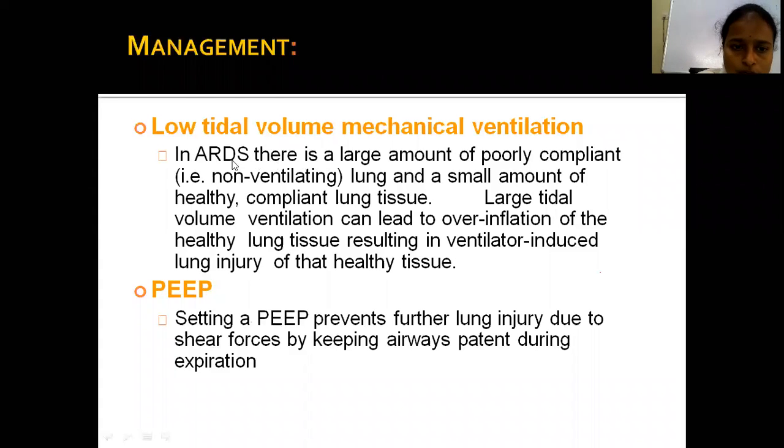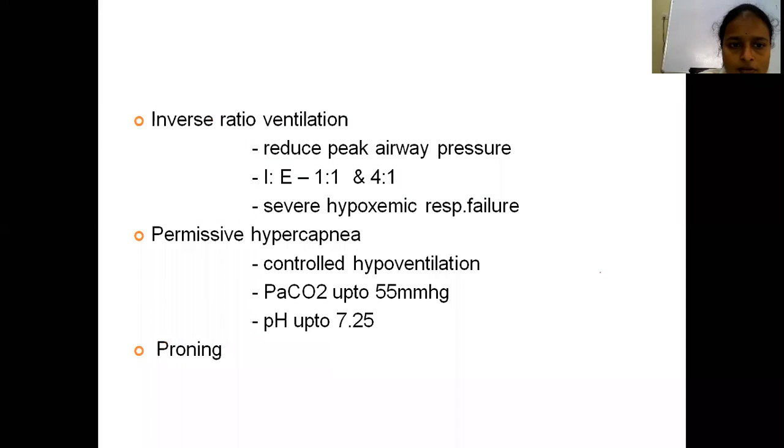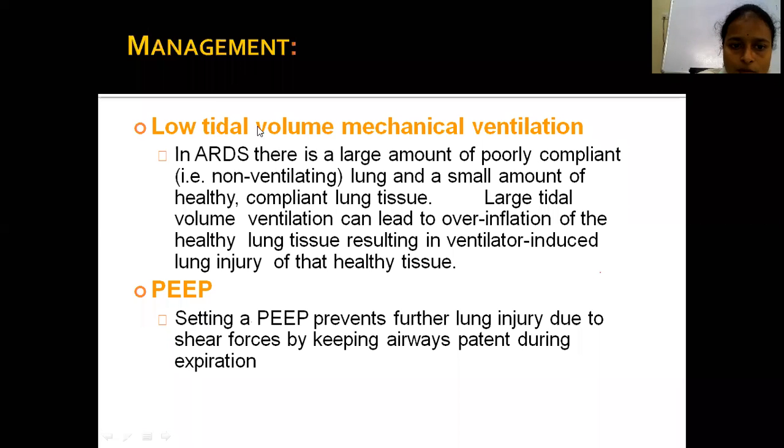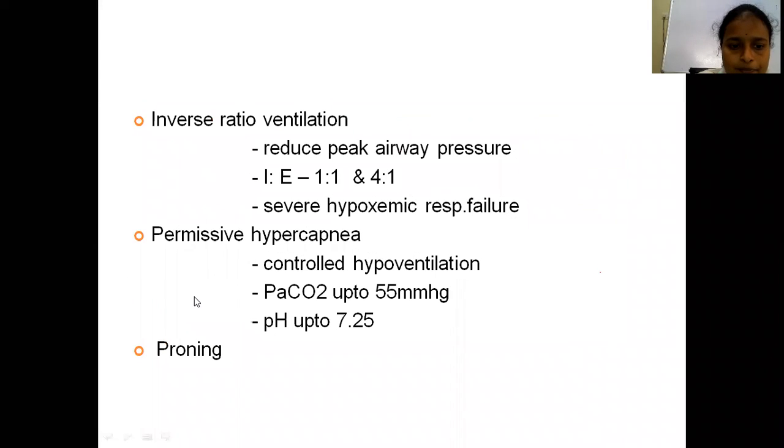So we use low tidal volume ventilation with high PEEP, positive end expiratory pressure. This prevents further lung injury. It increases the recruitment of collapsed alveoli and also prevents the recollapse of the alveoli and also decreases the shunt. So mainly low tidal volume ventilation and high PEEP.